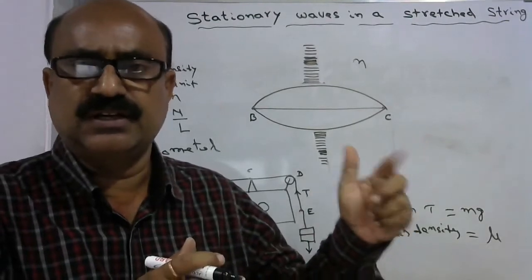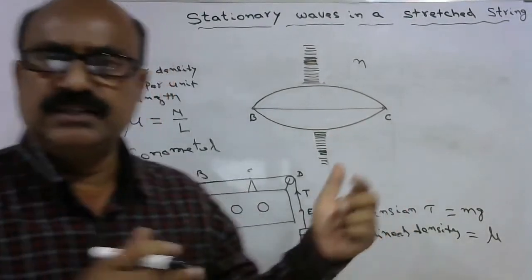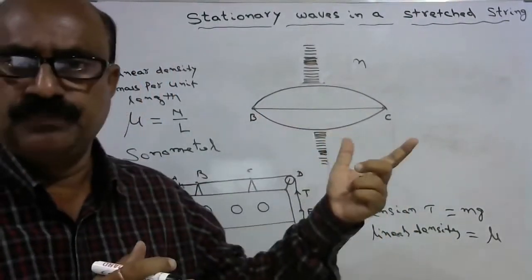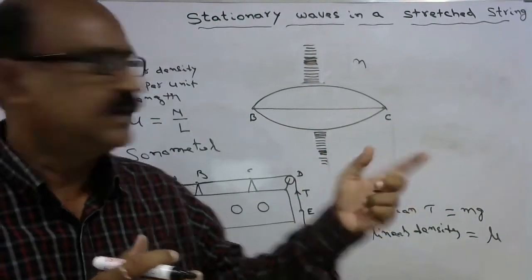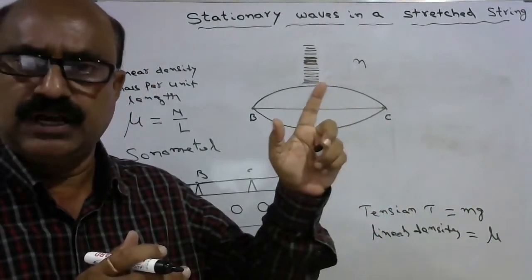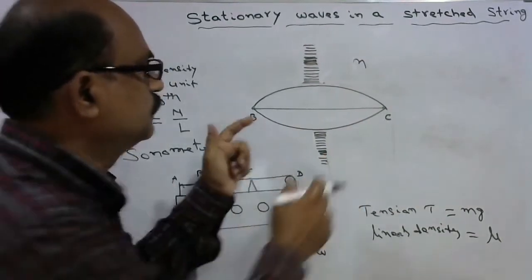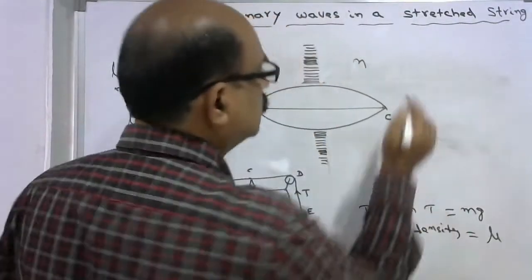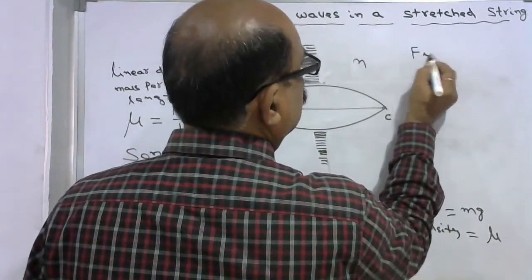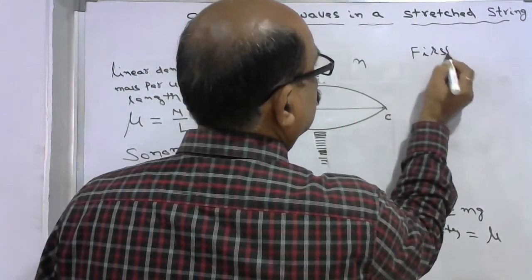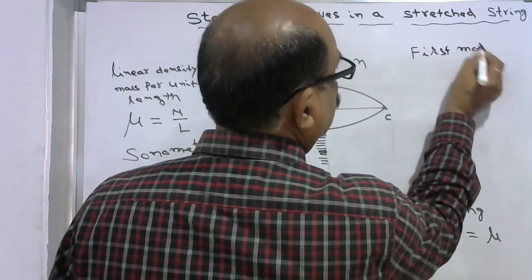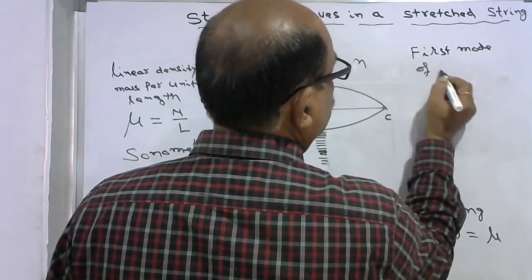That is why they are transverse progressive waves, and they form between two end nodes, which create one antinode. And this is what is called the first mode of vibration in the particular string.